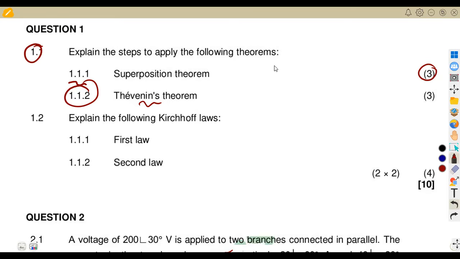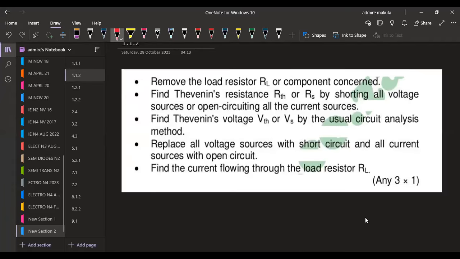The first thing is to remove the load resistor, RL. We are going to be working with the load resistor, so you have to remove that load resistor, RL, or the component contained. The moment you remove this RL, you determine the Thevenin's resistance, which is another step that you do after you've shorted the voltage sources, which is fine. But what is best is for you to remove your load resistor. Then from there, you find your Thevenin's voltage, because it is calculated from that circuit directly, by the usual circuit analysis method. All right.